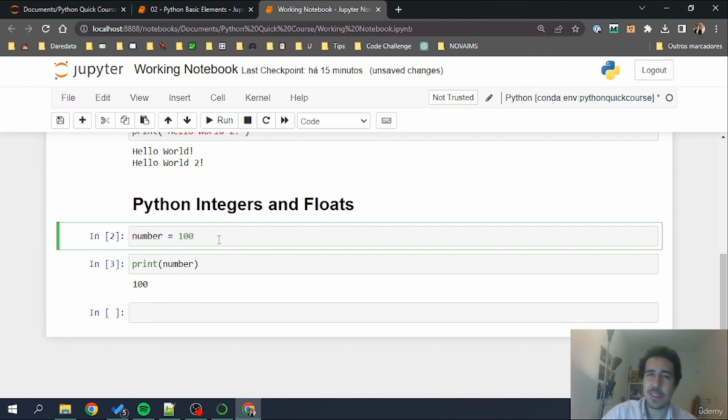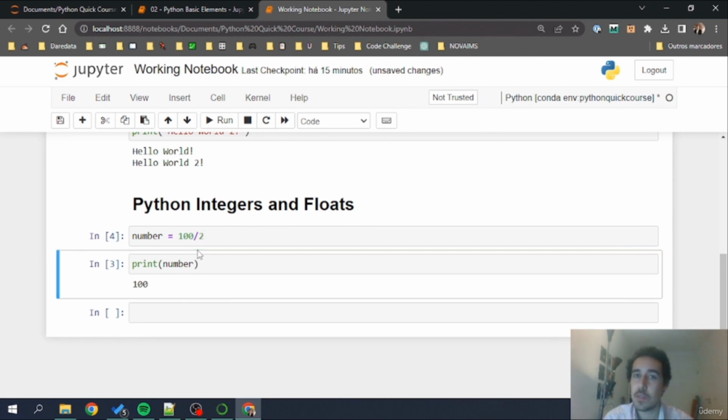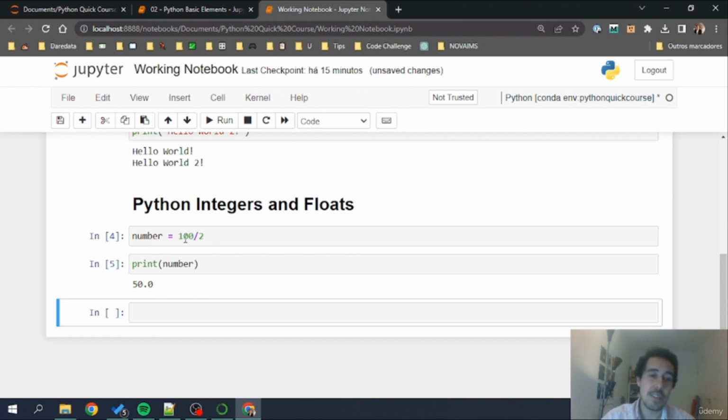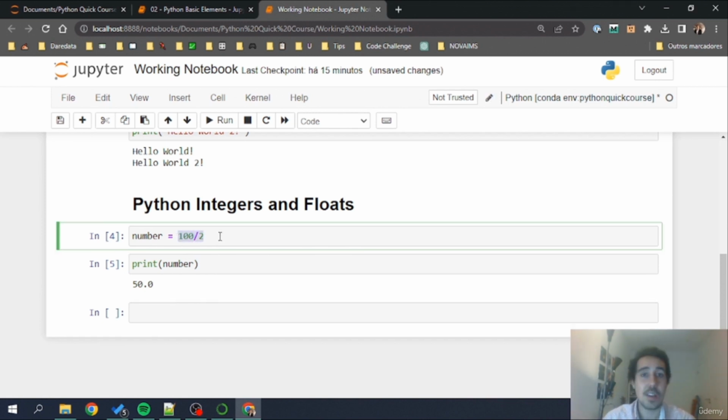Now, can I only assign these values that I see right here, like a specific number? No, I can assign calculations, for example. 100 divided by 2. And let's run this, and let's now print number. I have 50, the result from this calculation. So I've just assigned the calculation that is on the right side of the equal sign to the variable number that is on the left side, in this case number. And this number now stores 50.